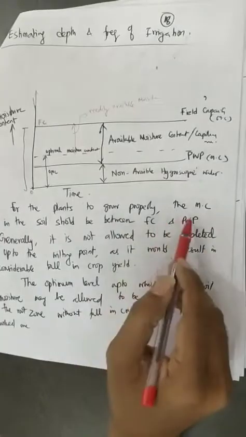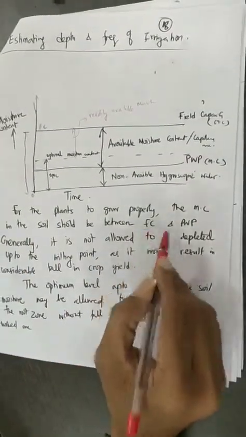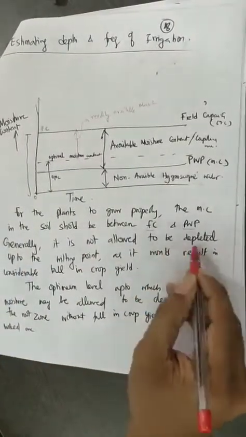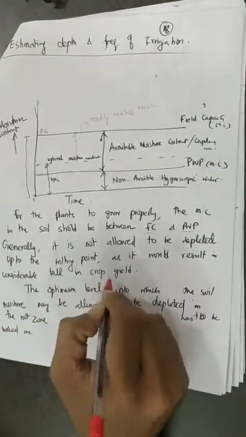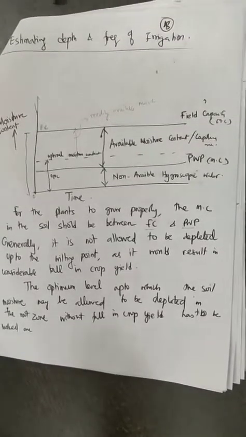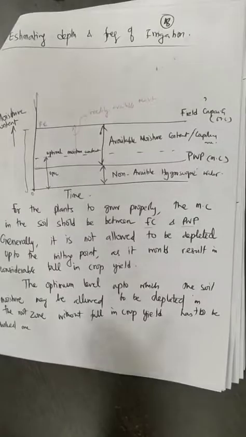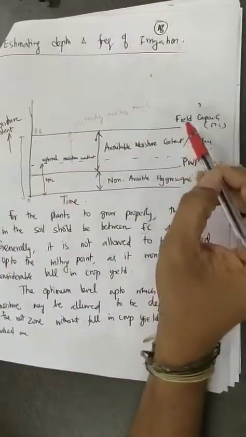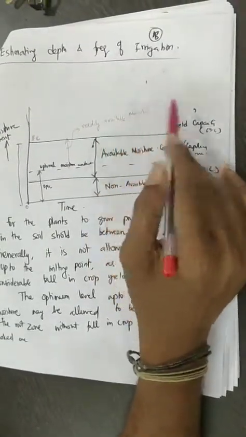So for the plants to grow, generally the moisture content in the soil should be between field capacity and the PWP. Generally it is not allowed to be depleted up to the wilting point, as it would result in a considerable fall in the crop yield. So we should never allow the water content to drop to the PWP, rather we should maintain some water level above PWP, and that is called the optimal moisture content. So the difference between the field capacity and the optimal moisture content is nothing but the readily available moisture.